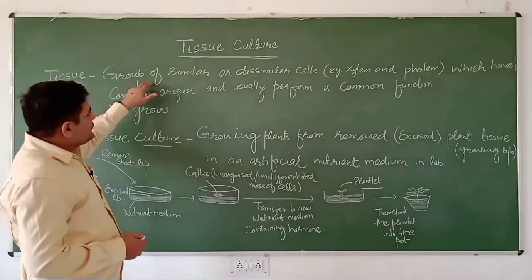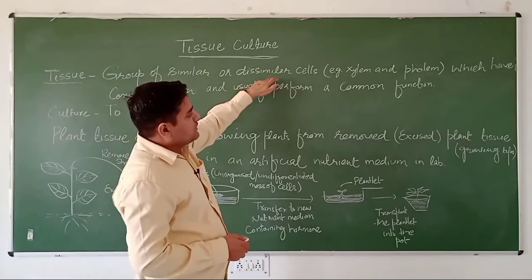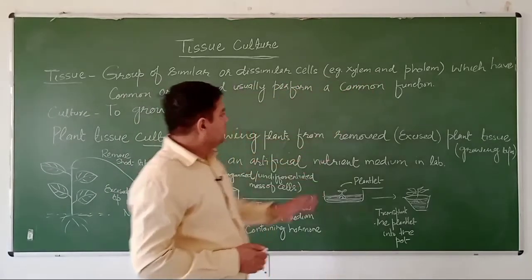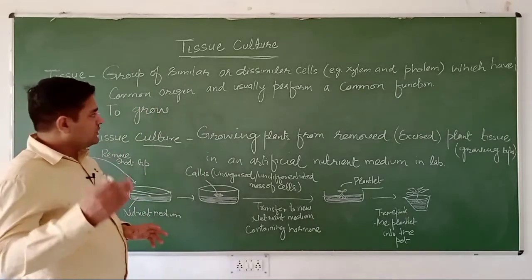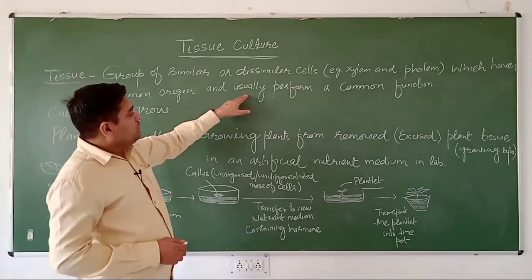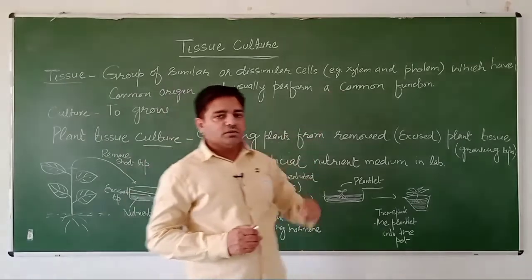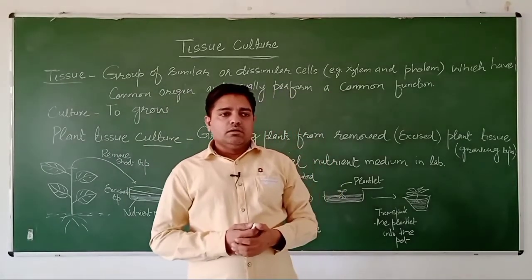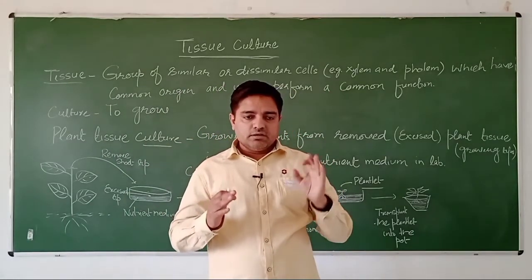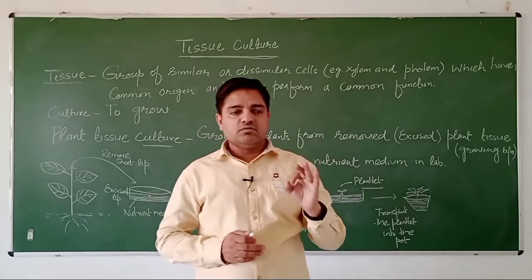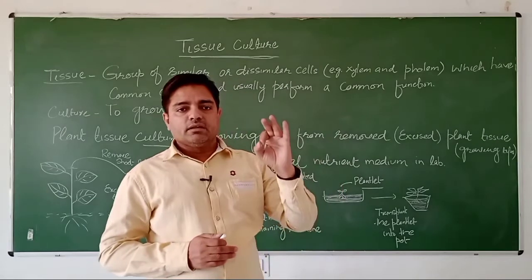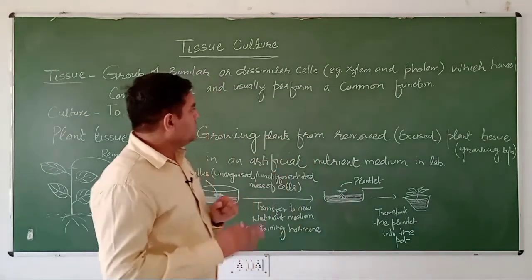So tissue is a group of similar or dissimilar cells which have common origin and usually perform a common function. These are a few things which are very essential when you describe the term tissue.